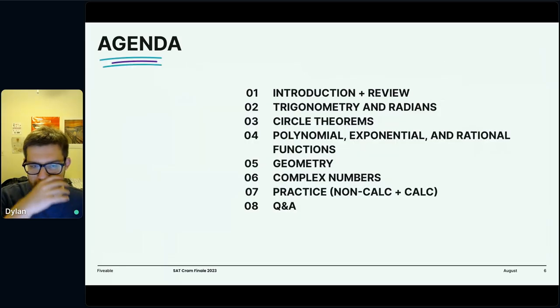Here's a big picture look at what we're going to be talking about tonight. We're going to jump in with some trig, some radian stuff, move into some circles, some geometry, some circle theorems, and talk about all of the algebra things: the polynomials, the exponentials, the rationals. We'll look at how those work together, different types of problems you could be asked, and how to handle all of those types of functions on the SAT.